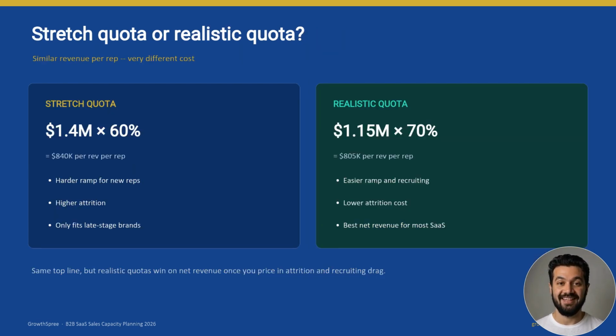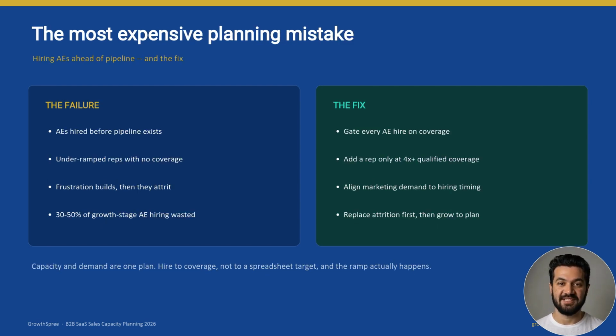Now, quota setting. A stretch quota of 1.4 million at 60% attainment produces about 840,000 per rep. A realistic 1.15 million at 70% produces 805. Basically the same top line, but the realistic quota ramps easier, recruits easier, and holds attrition down. Stretch quotas only pay off for late stage brands, which brings us to the most expensive mistake.